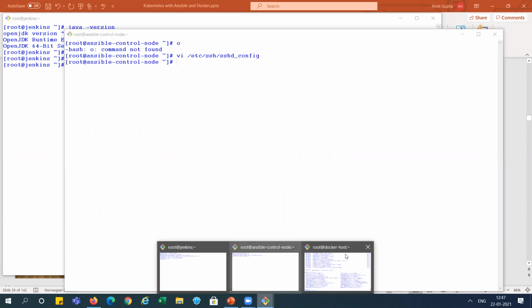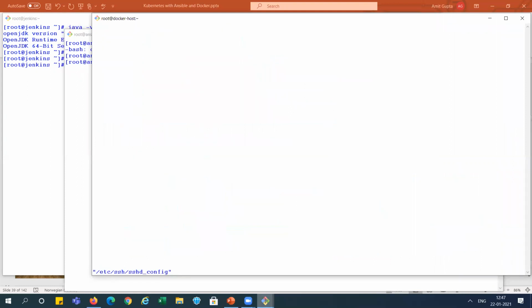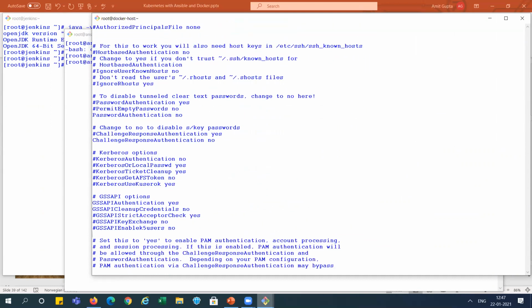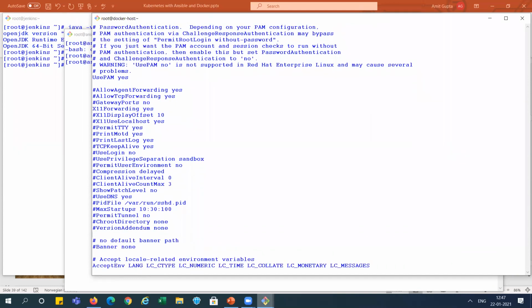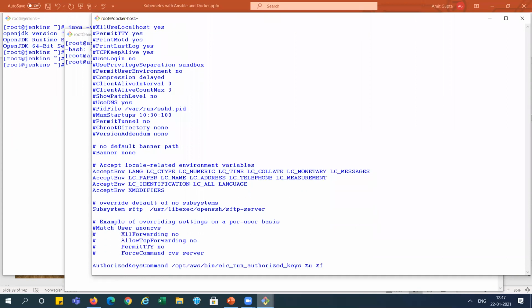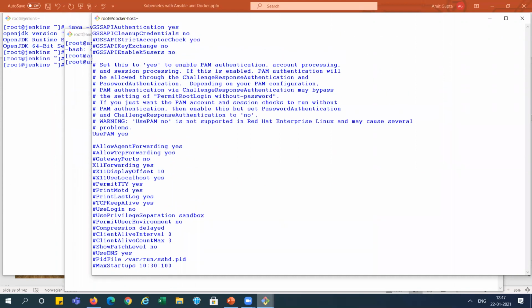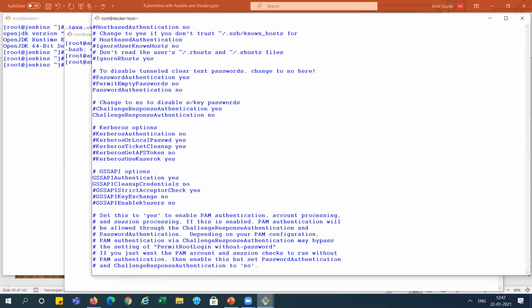We have done it for two systems now. We need to do it for the Docker one also. Here you can see, I'm commenting it here, right? And I'm saving it, right?